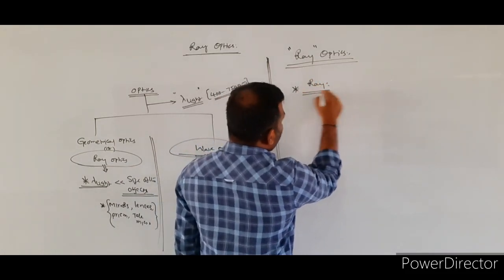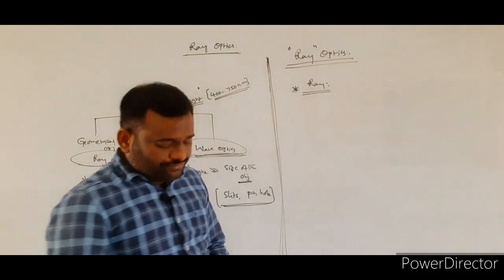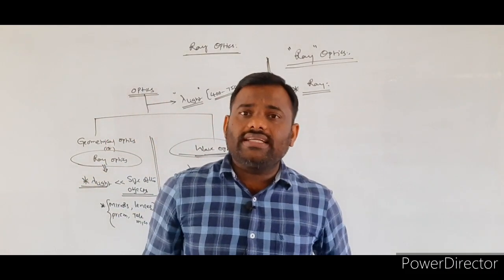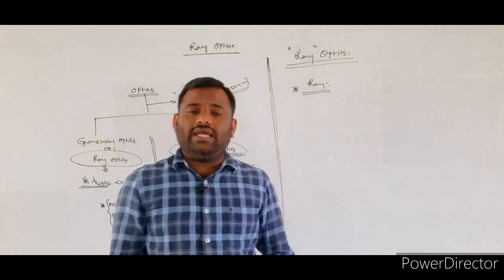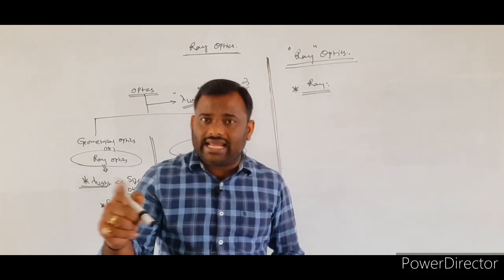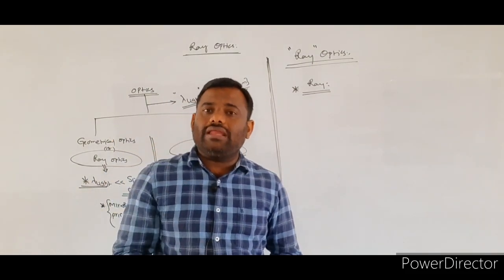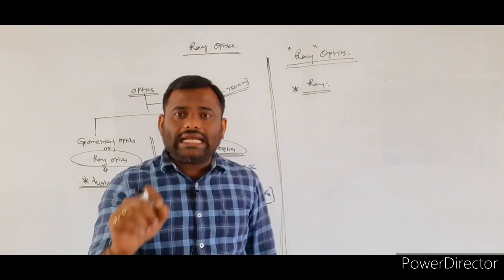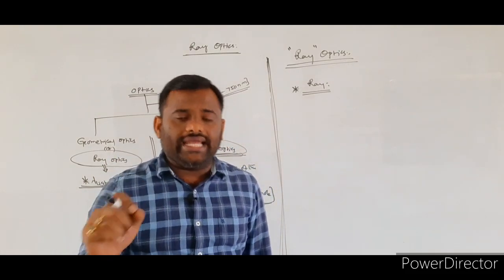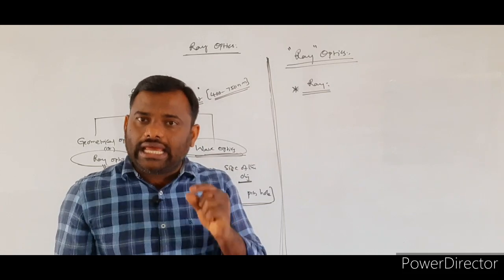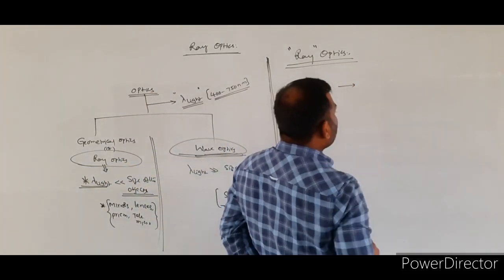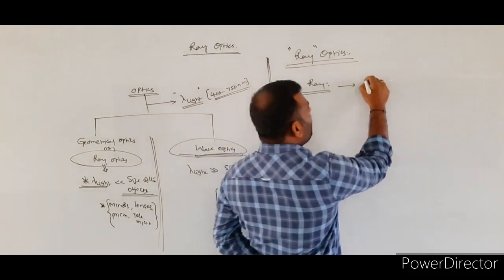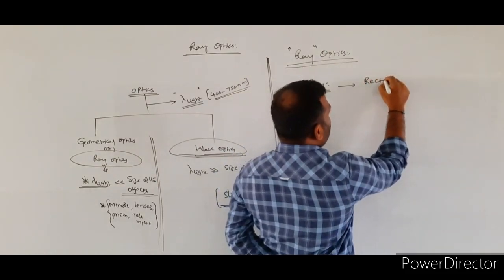So how can we define the term ray? If you consider light, light has a property that it travels along a straight line. Such a phenomenon we call the rectilinear propagation of light. Whenever you consider any light ray, that light ray will exhibit the phenomenon of rectilinear propagation of light.